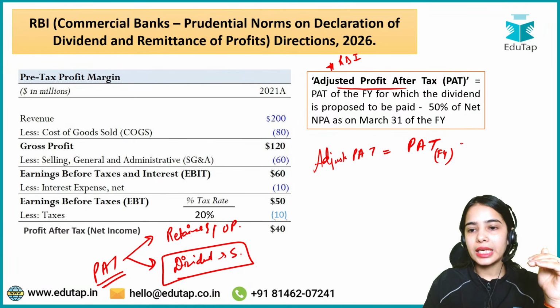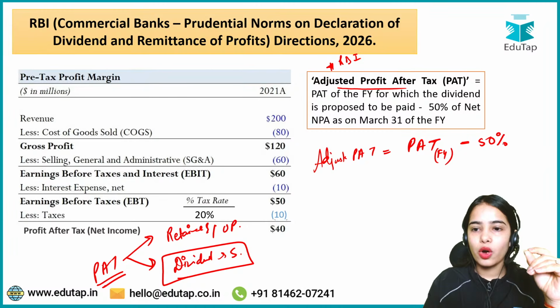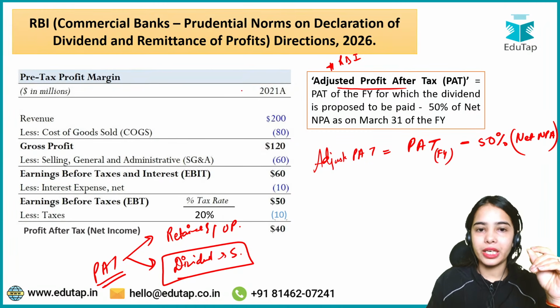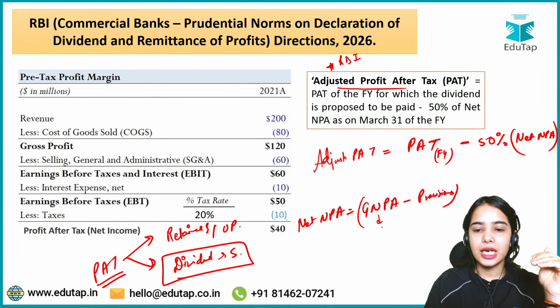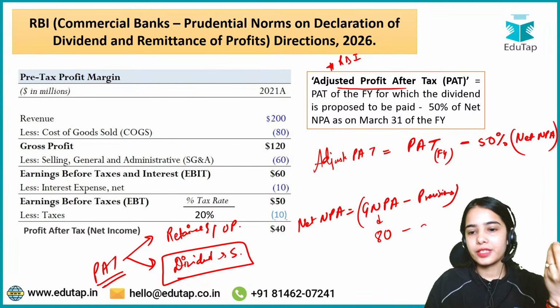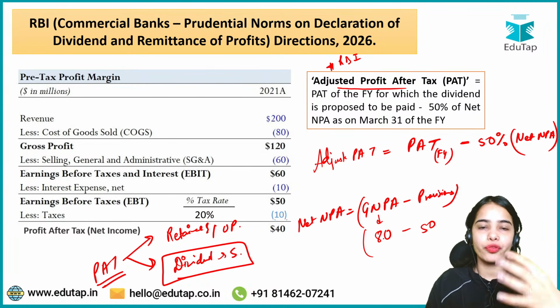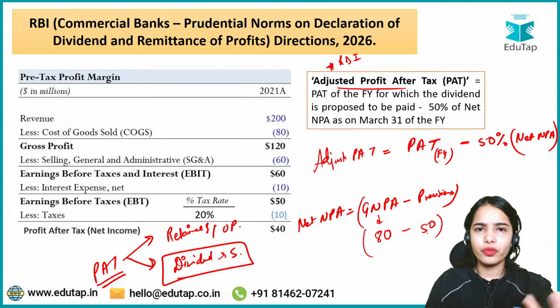Now from the profit after tax, deduct 50% of the net NPA. Net NPA is equal to gross NPA minus the provisions that the bank already has to cover the NPAs. So if the gross NPAs are, let's say, 80 crores, and the bank already has provisions of 60 crores, then the net NPA is 20 crores.